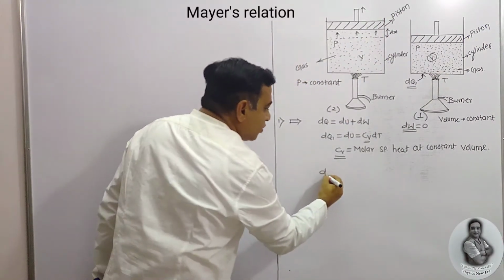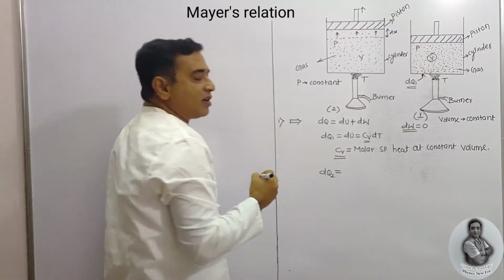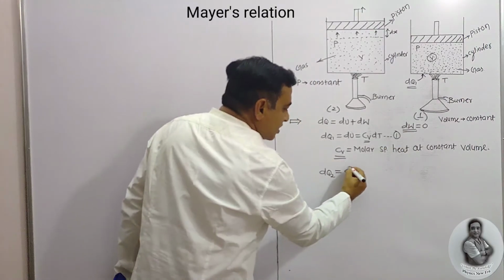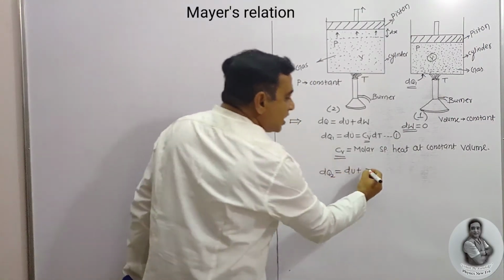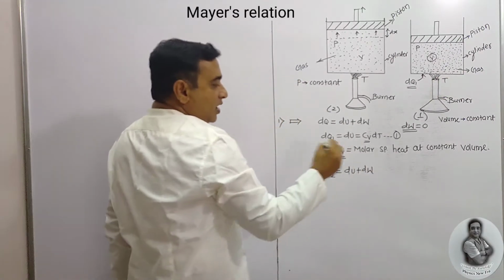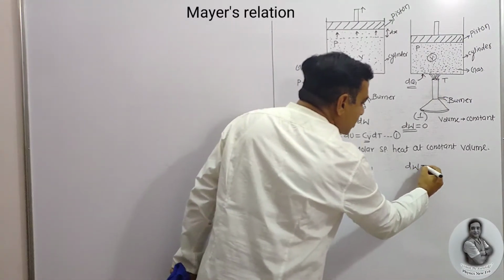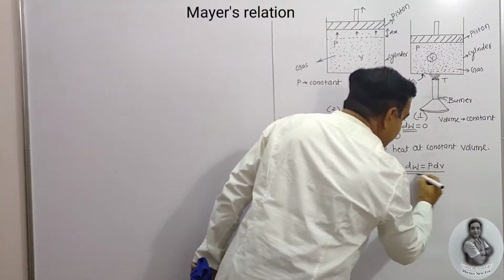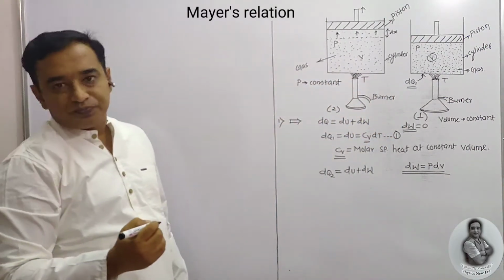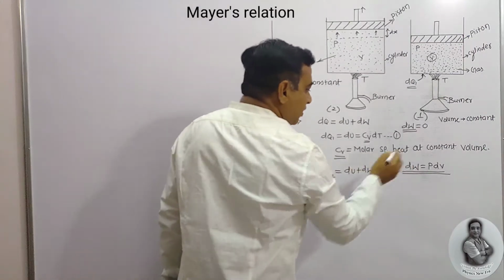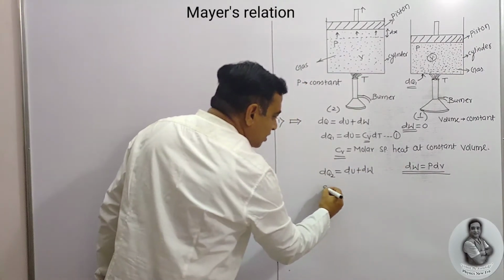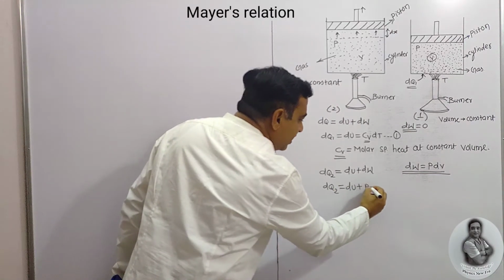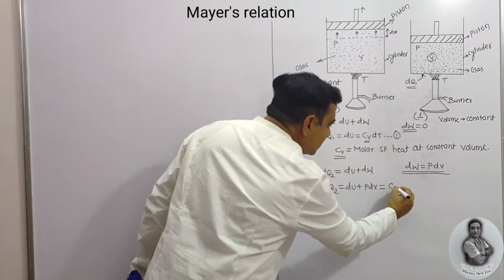If dQ2 more heat energy is given, then dQ2 equals dU plus work done, that is dW, and we know work done equals pressure into change in volume, dW equals P dV. So dQ2 equals dU plus P dV, which is nothing but Cp dT.